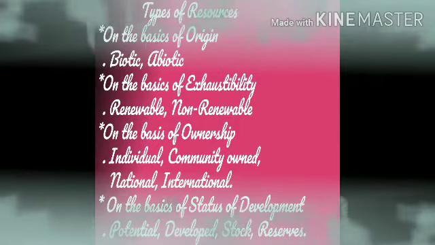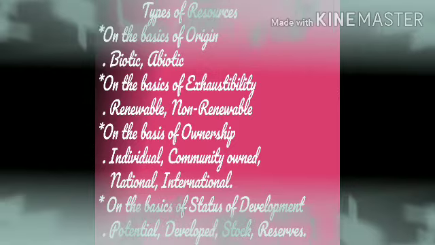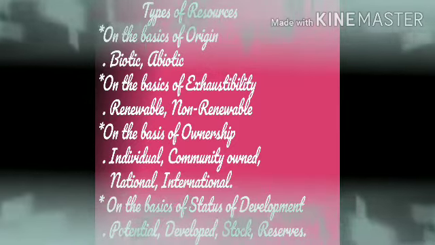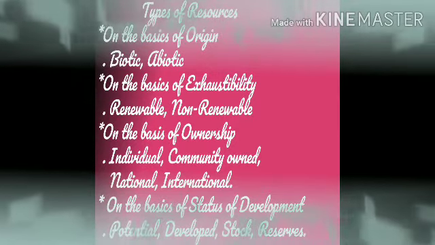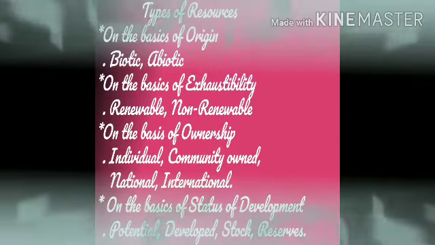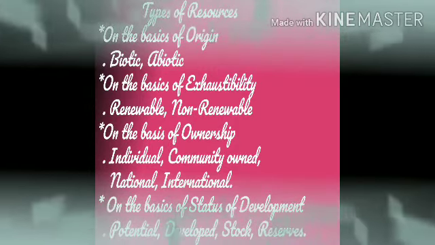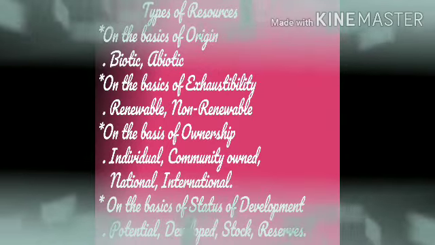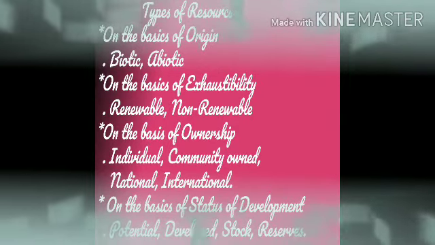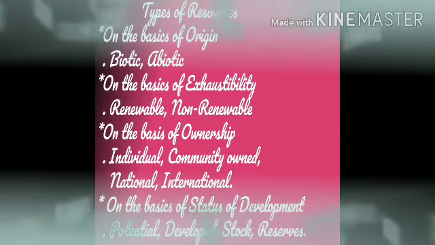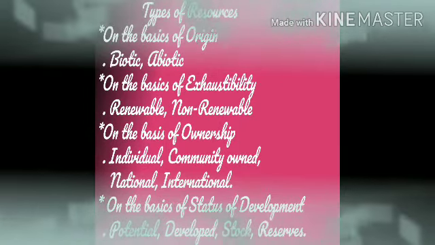It is the boundary around the country. The sea or the ocean inside the 200 nautical miles comes under the national resource. But once you move out from the 200 nautical miles, it is international resource.